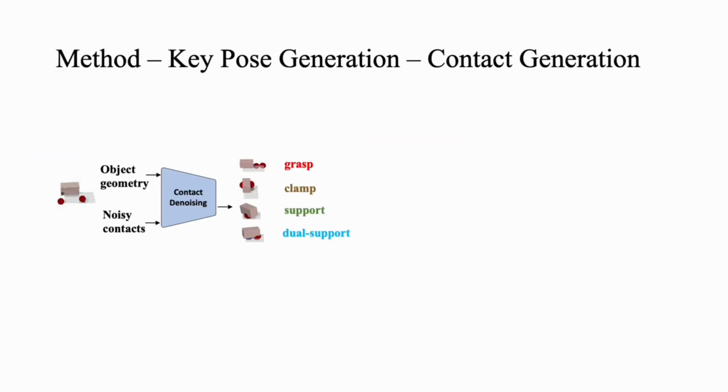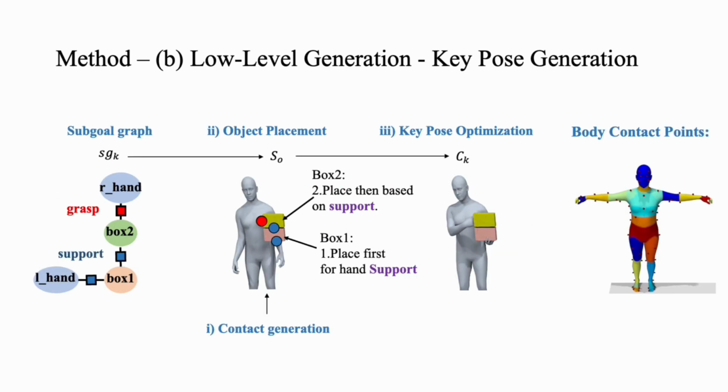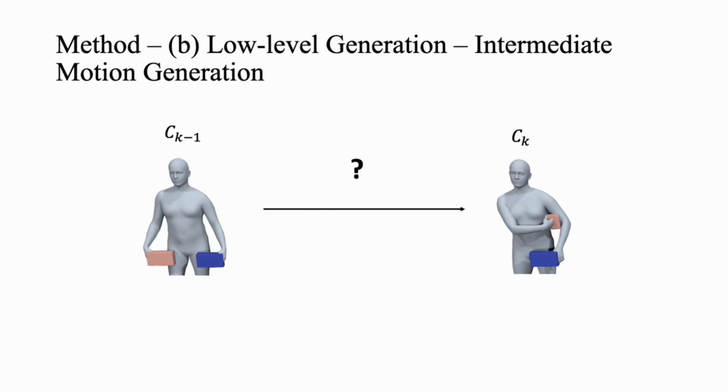Given symbolic subgoals, we predict contact points and object placements, then optimize the body pose to satisfy these constraints realistically. We first generate the contacts on the objects. Then we place the objects based on priors or relative relationships with placed objects or body parts. Finally, the human body is optimized to achieve the body contacts.